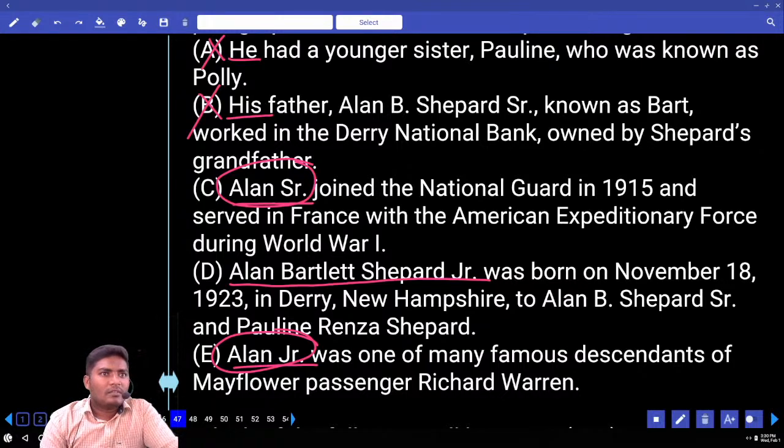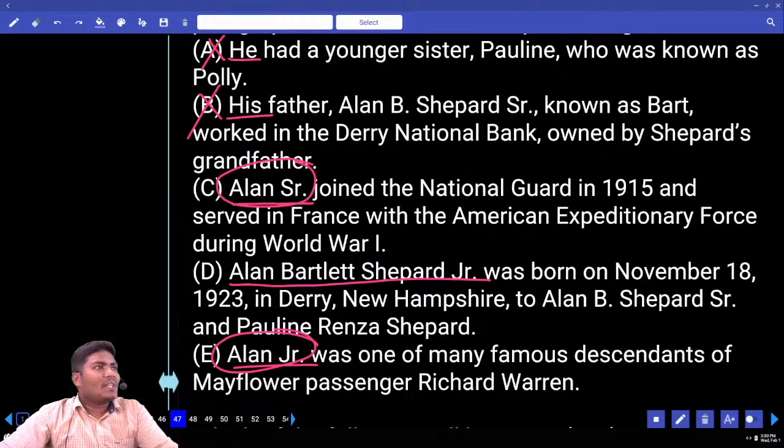Sir, how? You should have some awareness of Westerners. When Westerners don't want to give any other new name to their children, they give their father's name. Later they change the father's name. For example, let us say Swaroop, or any name. What is your name? Pawan. If he wants to name his son, if you are born in some Western country, he doesn't want to name any other person's name. He wants his own name.